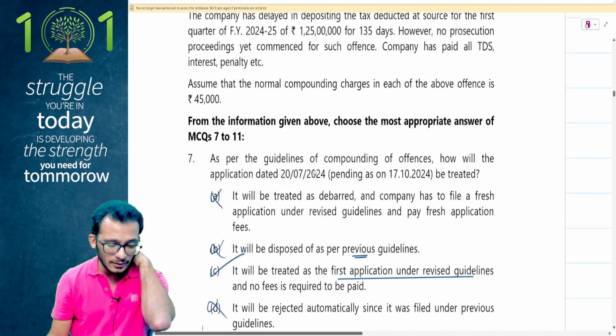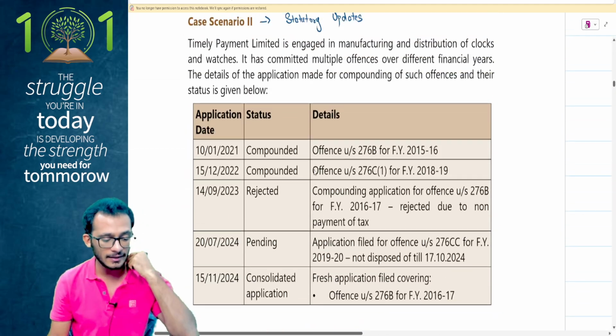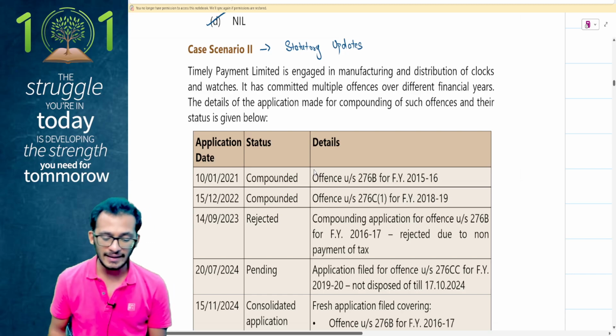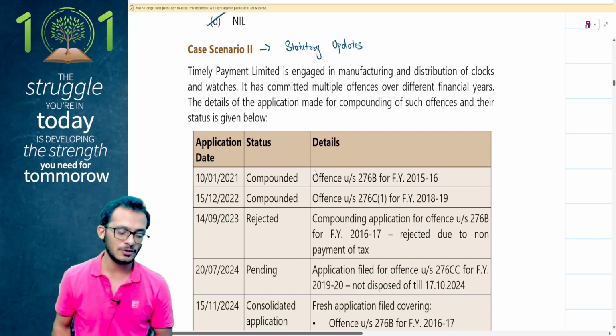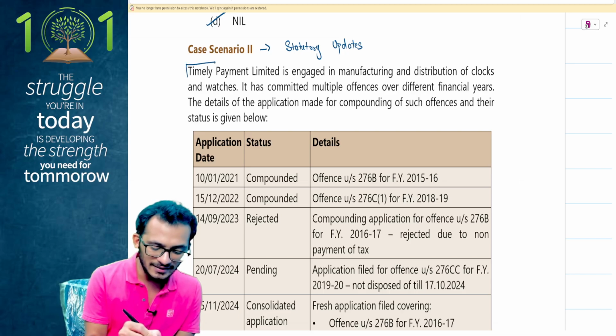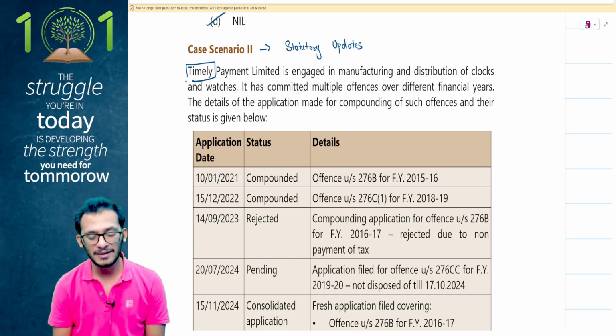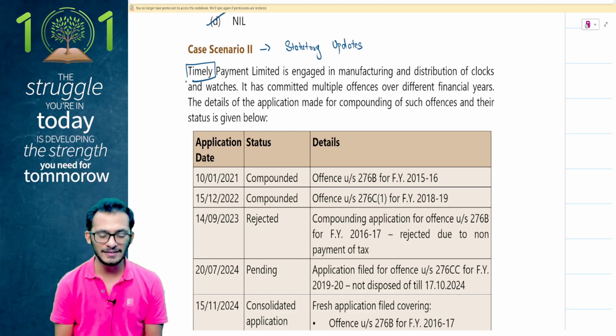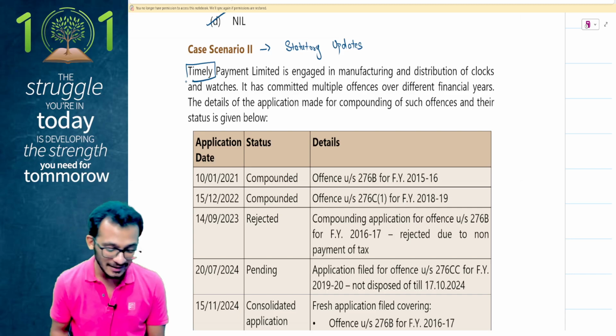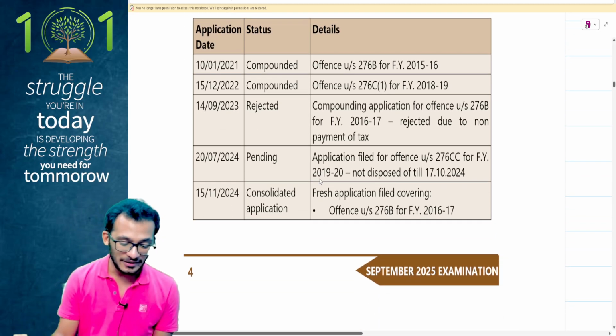Yes, so let's look at the question now. What exactly is the compounding looking like? Timely Payment Limited is engaged in manufacturing and distribution of locks and watches. The kind of sarcasm ICAI uses, I tell you, it's Timely Payment Limited and it is facing prosecution here. It has committed multiple offences over different financial years and the details of the offences are given to you as under. Yes, kind of ironic.